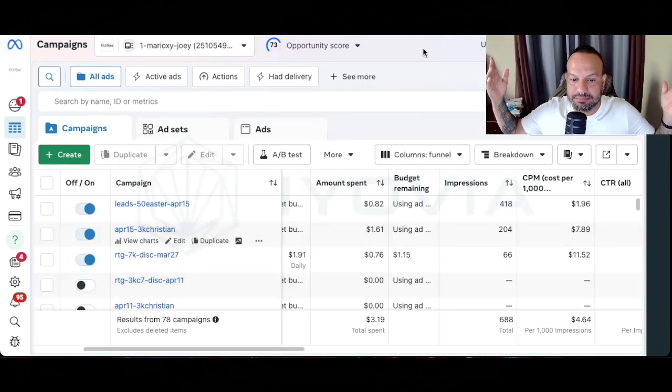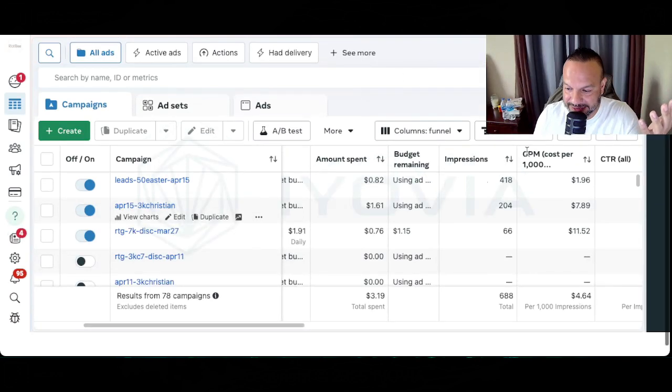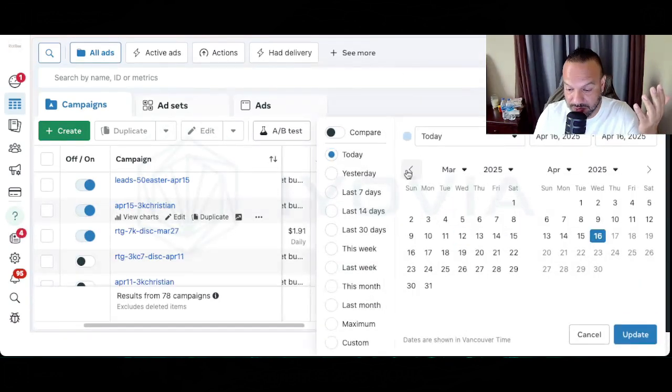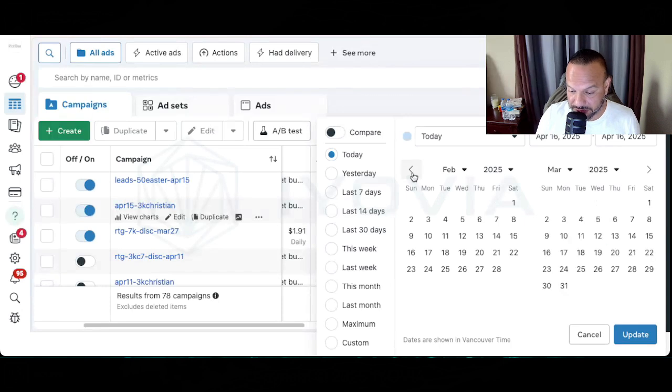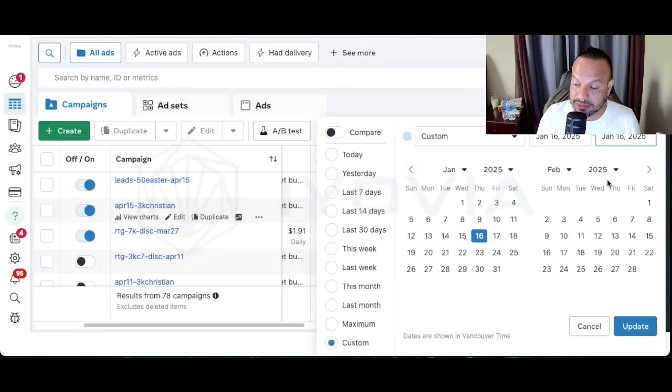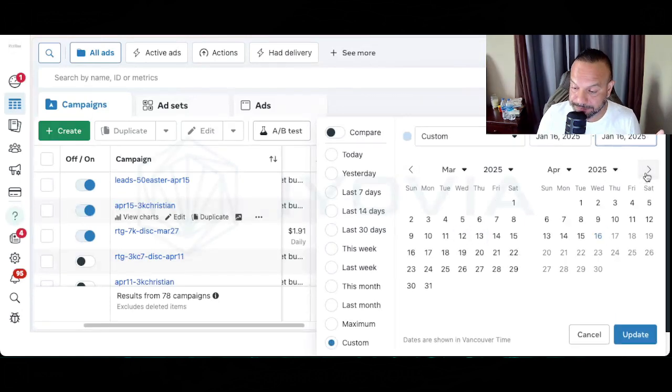90 days. Oof, it went by quick, especially this last month. So let's go here. Let's see how much we've dumped into this. All right. So January 16th is when we started this whole case study, and today is April 16th.